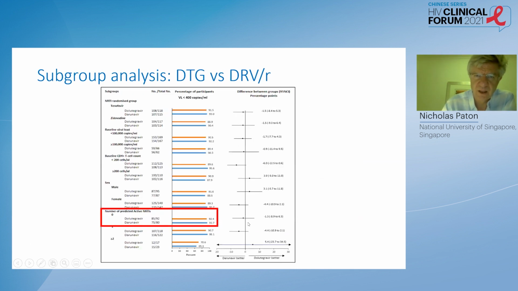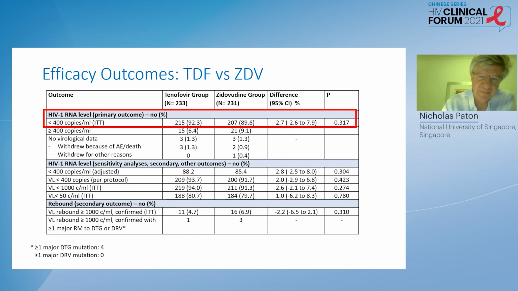The key point here is that when we look at the subgroup of people who had no predicted active nucleosides, so those people who had extensive resistance to the nucleosides they were prescribed in second-line therapy, they did just as well on dolutegravir or darunavir. In fact, they had very high levels of response, 92, 93% overall. Again, telling us that without selecting drugs by resistance testing, you don't need to select highly active nucleosides to get a good response with either a dolutegravir or a darunavir-based regimen.